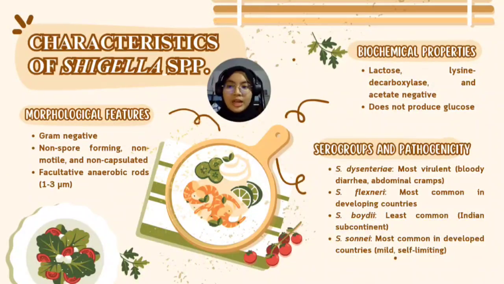So Shigella has four primary serogroups. The first one is S. dysenteriae. It's the most virulent, causing bloody diarrhea with fever and dehydration. We also have S. flexneri. It's the most common in developing countries, leading to moderate to severe cases of shigellosis. We also have S. boydii, which is the least common and is typically isolated in the Indian subcontinent. And we also have S. sonnei, which is the most prevalent in developed countries and usually causes mild and self-limiting diarrhea.